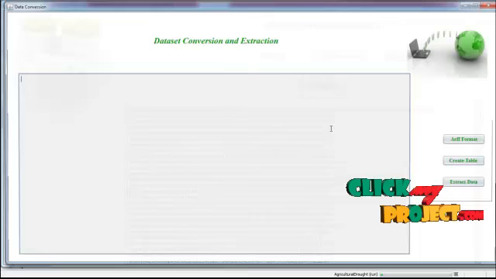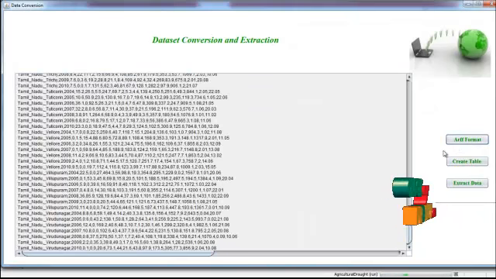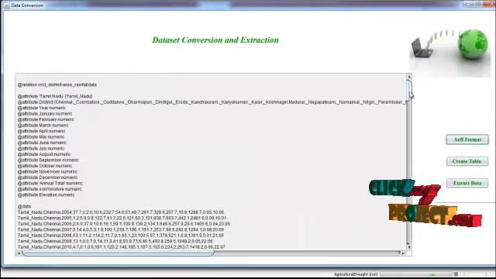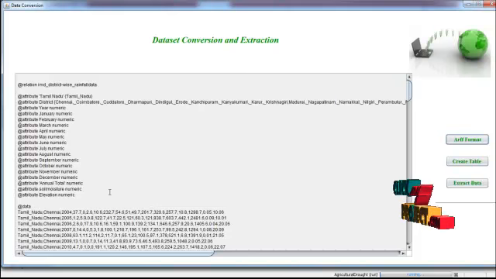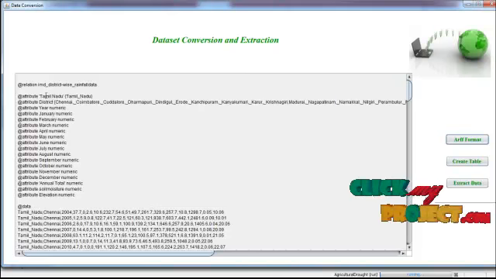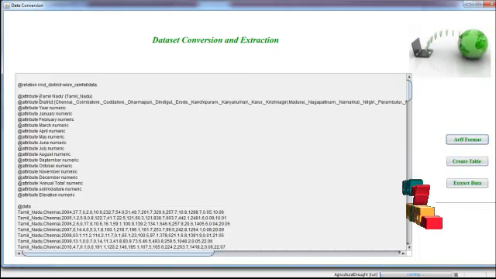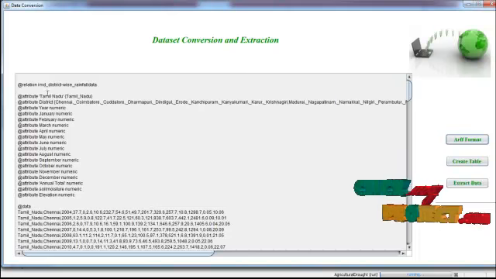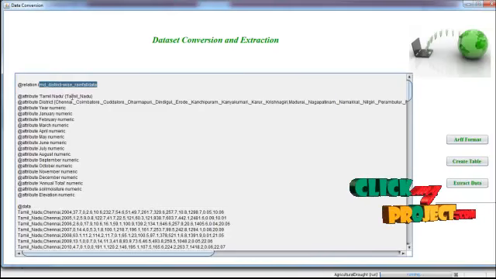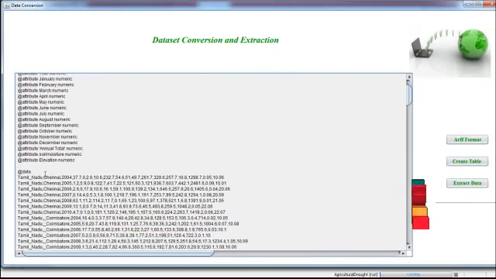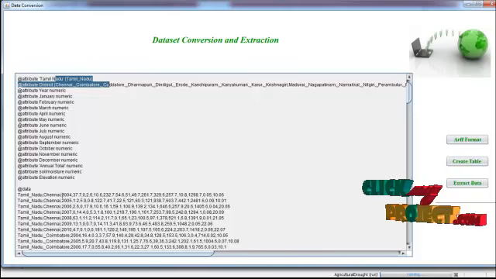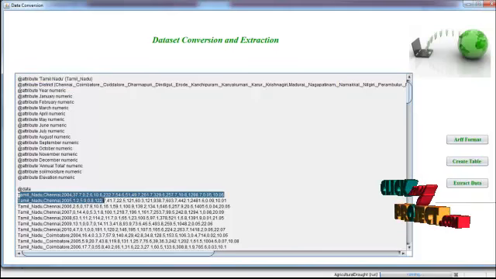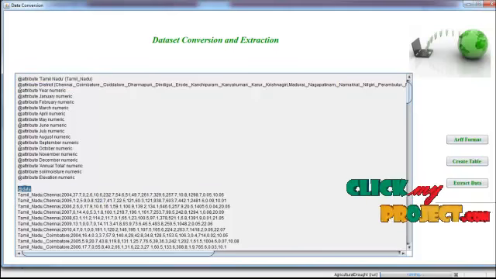After we get the data set values, we have to convert the data set into ARFF format. After the CSV file has been converted into the ARFF format, we extract the data set in formats like attribute relationship format. In this we have a relation name, then attribute names, and then for a particular attribute we have a number of records, like data that is extracted.